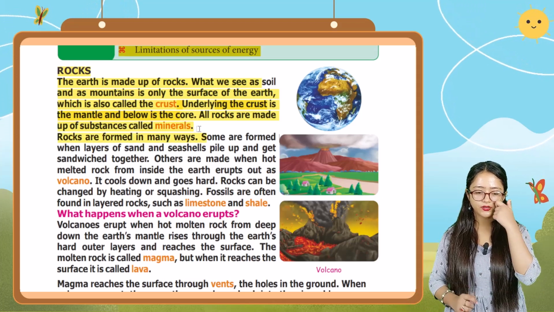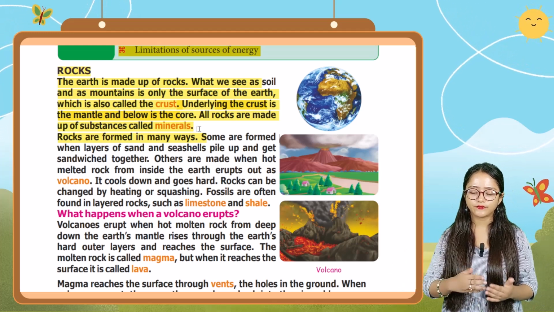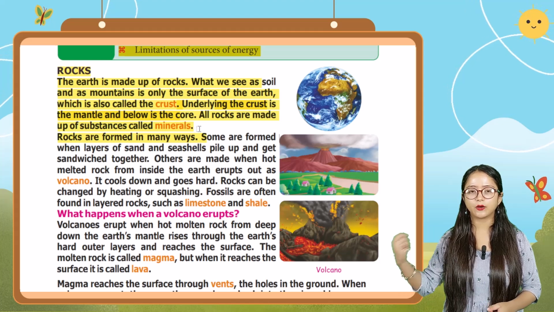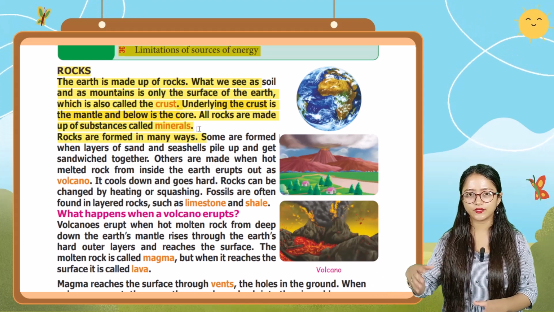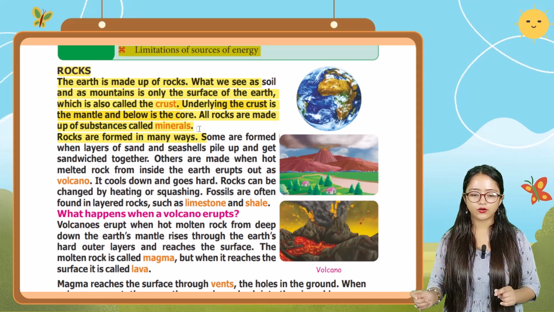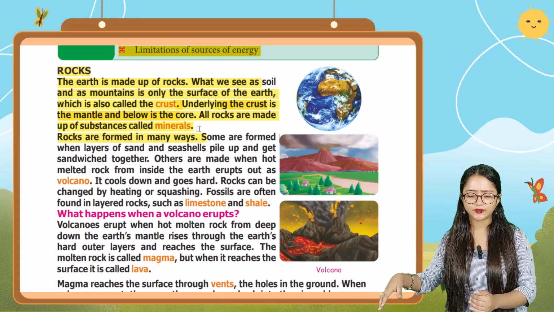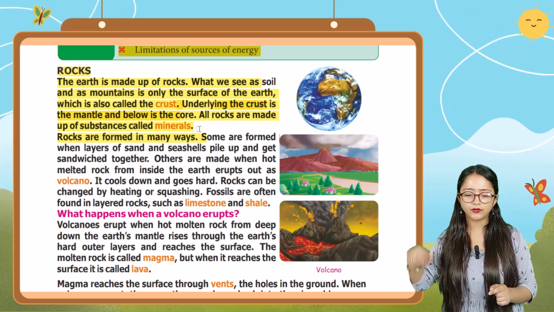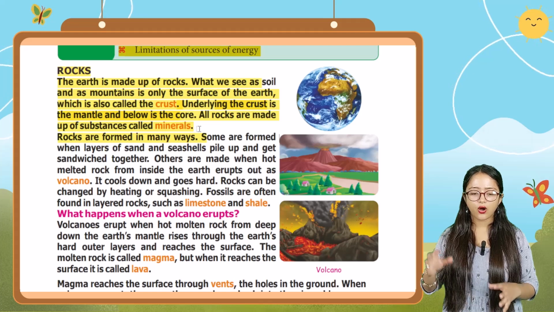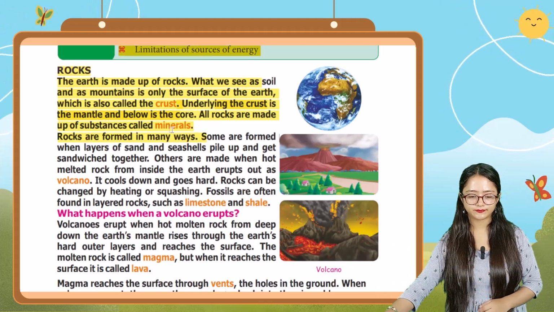So in this rocks section, as you all know, the earth is made up of rocks, and what we see as soil and as mountains is only the surface of the earth, which is also called the crust. Underneath the crust is the mantle and below it is the core. All rocks are made up of a substance called minerals.